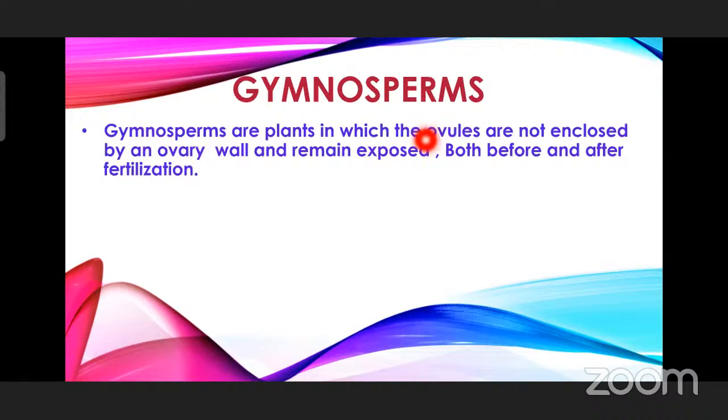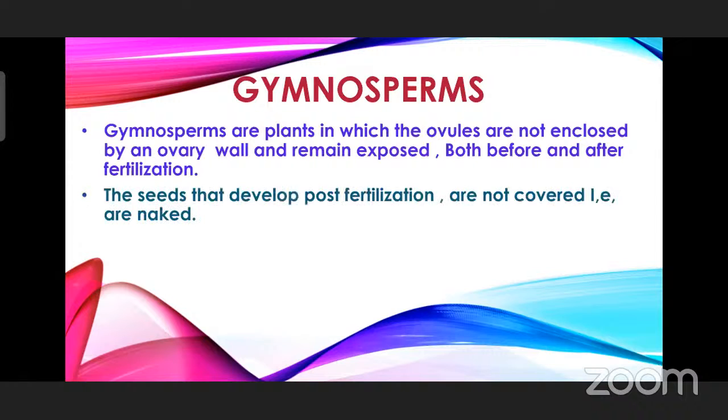So the ovules remain exposed. That means after fertilization also, the ovules are exposed. Both before and after fertilization, the ovules remain exposed. They are not enclosed in any fruit-like structure. That's why these are called naked seeds. So gymnosperms have naked seeds. The seeds that develop post fertilization are not covered, that is, they are naked.